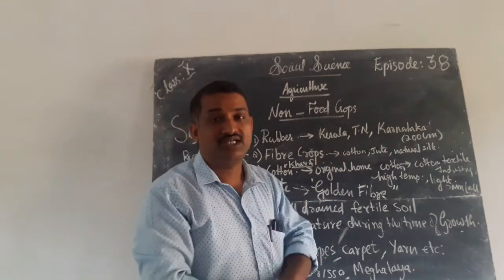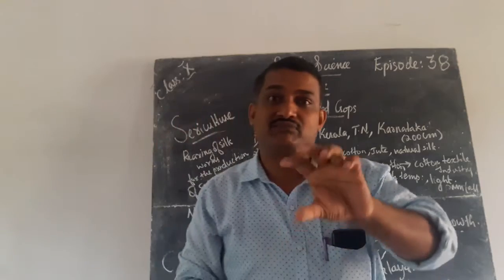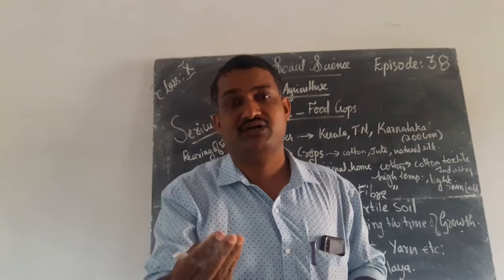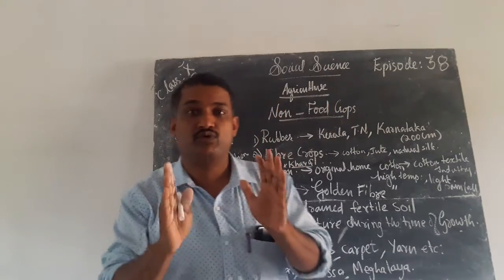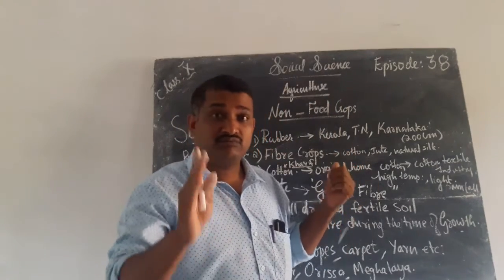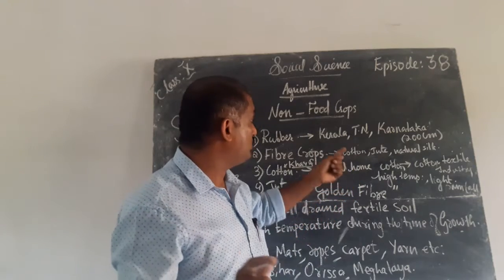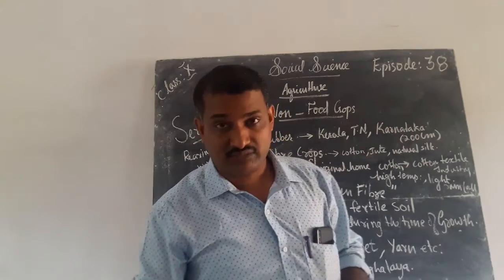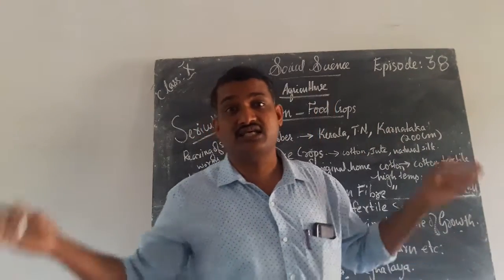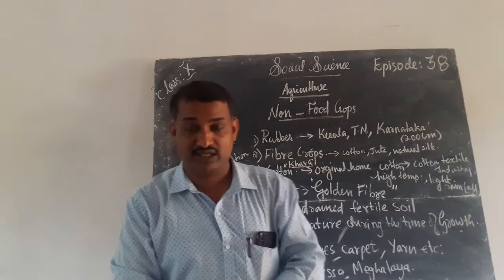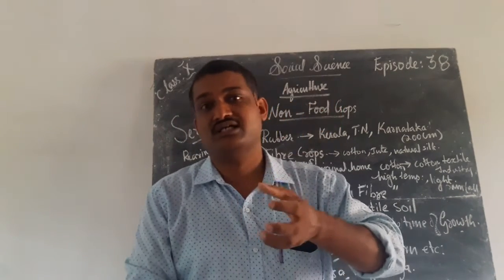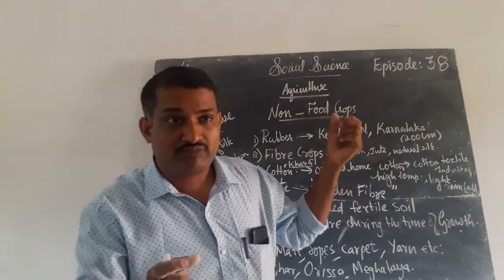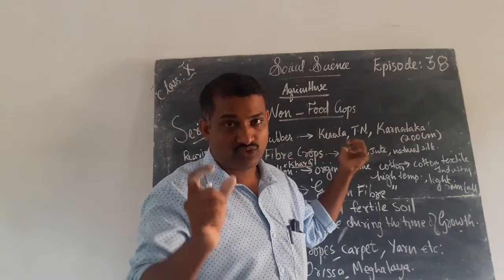First of all we want to discuss rubber. From the rubber we take the latex. Latex we can sell in the market and get money. For that purpose people cultivate rubber. Which are the places that cultivate rubber? Kerala, Tamil Nadu, Karnataka cultivate rubber on a large scale. We can call it a commercial crop or plantation crop. So rubber is considered a non-food crop.